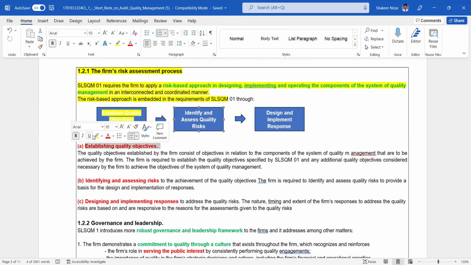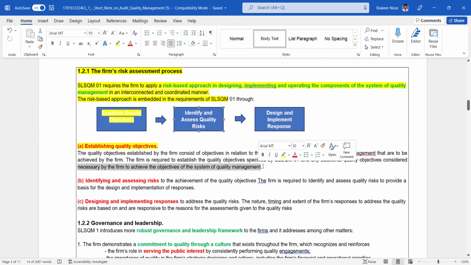Establishing quality objectives. We are going to discuss in detail the quality objectives established by the firm, which consist of objectives in relation to the components of the system of quality management that are to be achieved by the firm. The firm is required to establish the quality objectives specified by SLSQM1 and additional quality objectives considered necessary by the firm to achieve the objectives of the system of quality management. This SLSQM applies at the firm level, right?